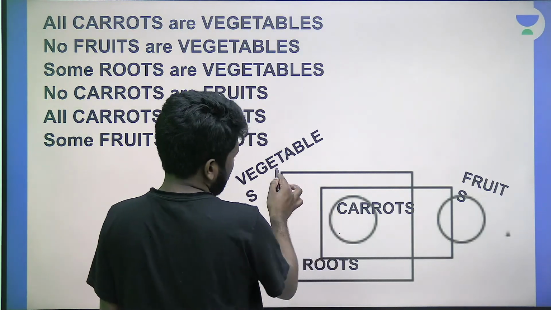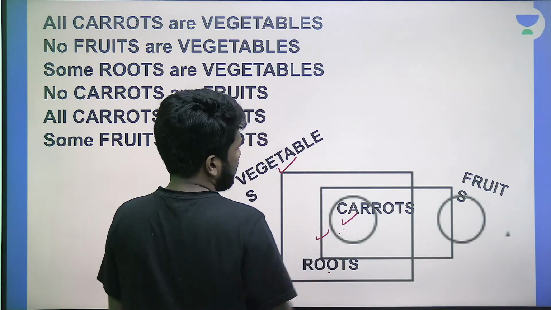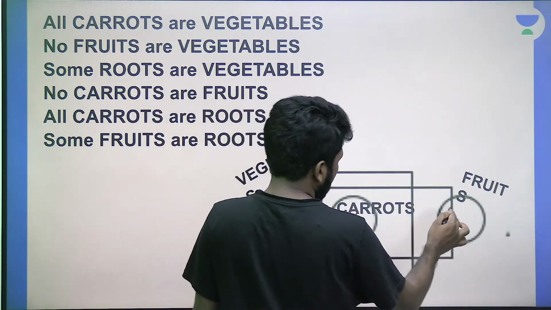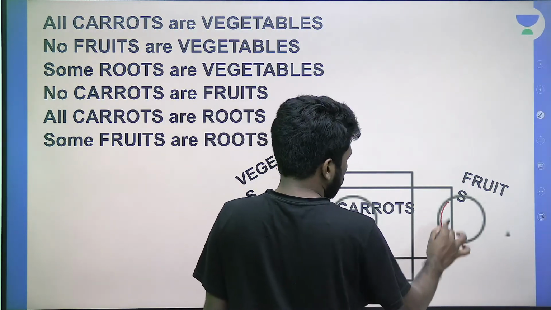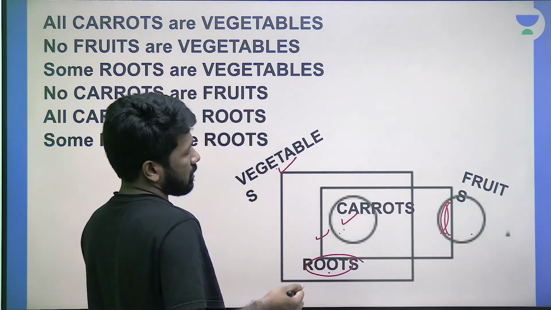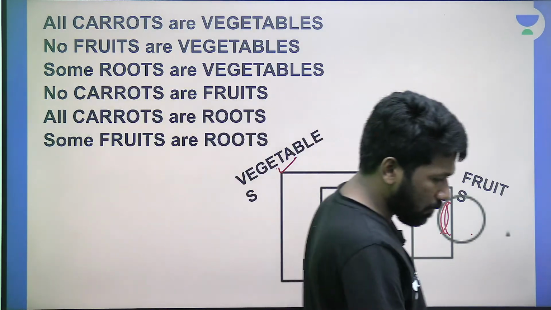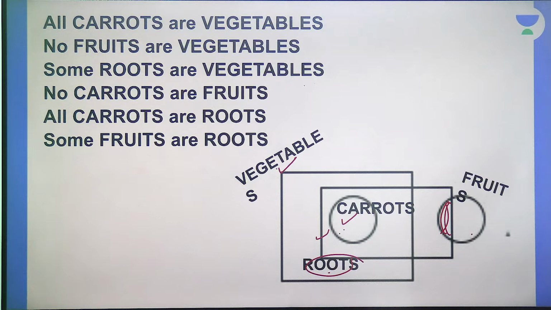All carrots are vegetables. All carrots are roots also. Carrot should be a subset of both these sets. But some fruits are roots. Roots and fruits, some of them have intersection. But fruits and vegetables have no intersection at all. So all 6 conditions are satisfied in this Venn diagram. इसलिए option D answer है.